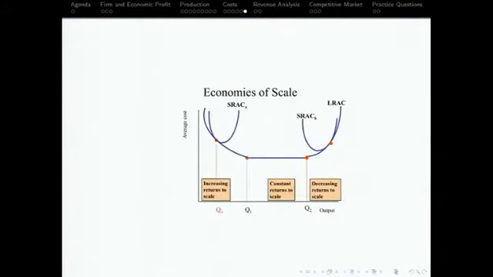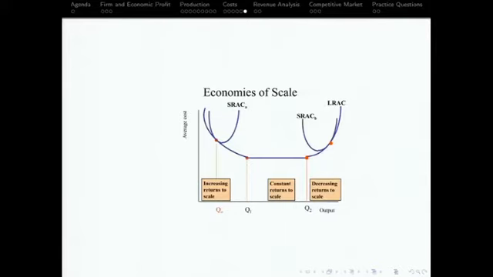Now remember, the long run average cost is also U-shaped, right? If you look at that, can you see the increasing return to scale, constant, and decreasing return to scale? So what does that mean? When there's an increasing return to scale, if I increase my input by 10%, my output increases more than 10%. So obviously, in that case, cost per unit will drop, right? This is exactly why in the increasing return to scale, your average cost is falling.